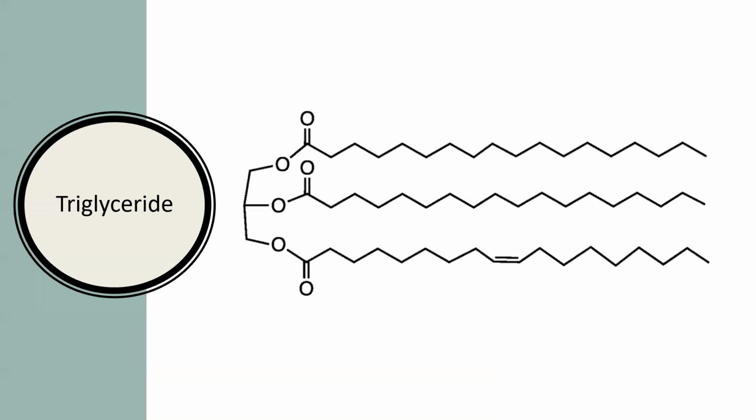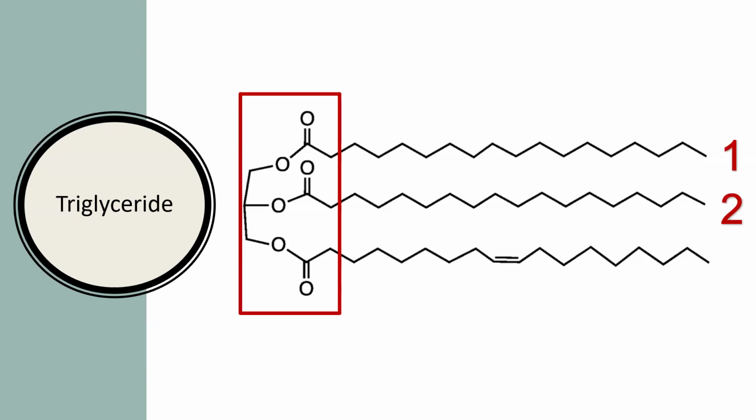Fatty acids are carried in food and in the body in a form called a triglyceride. A triglyceride is a combination of a glycerol backbone and 3 fatty acids. The name helps you remember the structure. Tri means 3, as in 3 fatty acids, and glyceride refers to the glycerol backbone, and thus the name triglyceride.